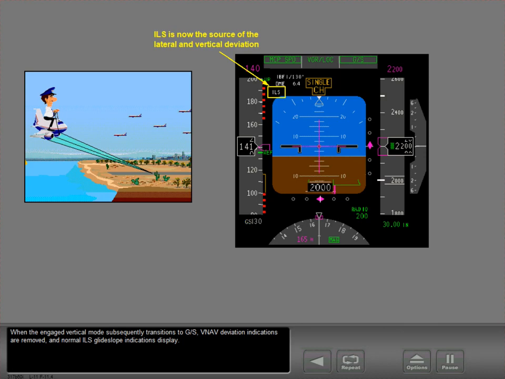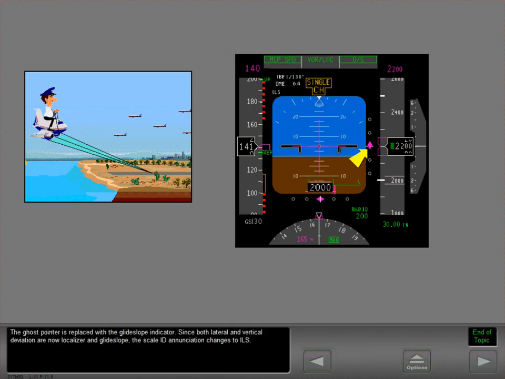When the engaged vertical mode subsequently transitions to glide slope, Vnav deviation indications are removed and normal ILS glide slope indications display. The ghost pointer is replaced with a glide slope indicator. Since both lateral and vertical deviation are now localizer and glide slope, the scale ID enunciation changes to ILS.